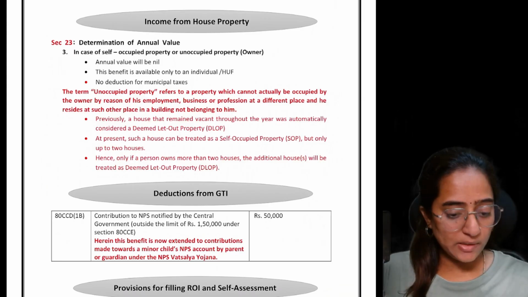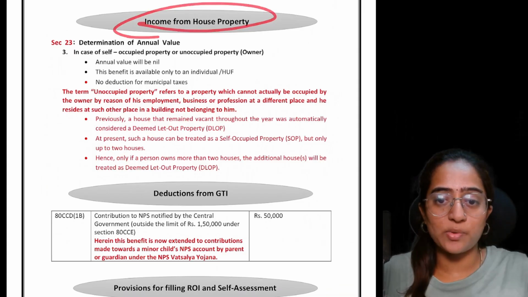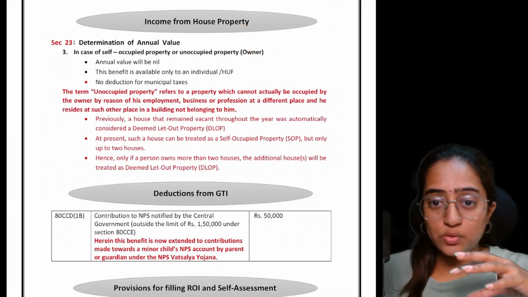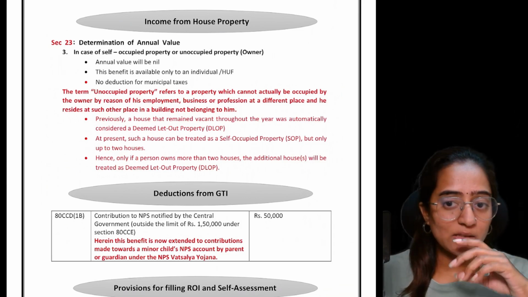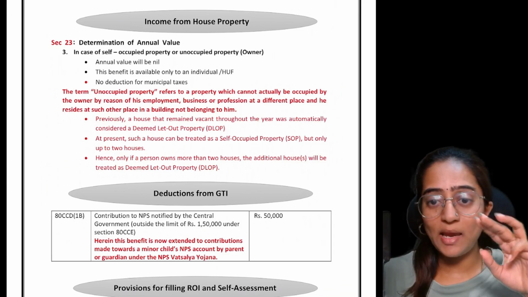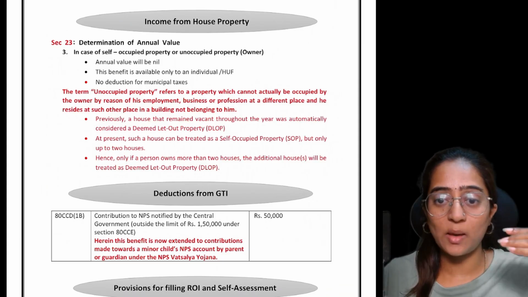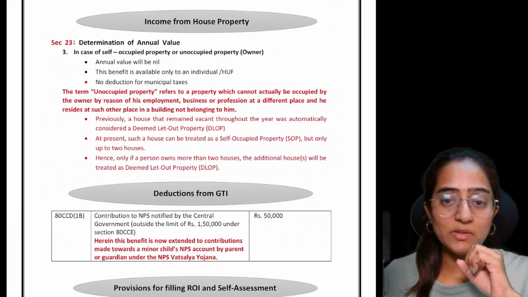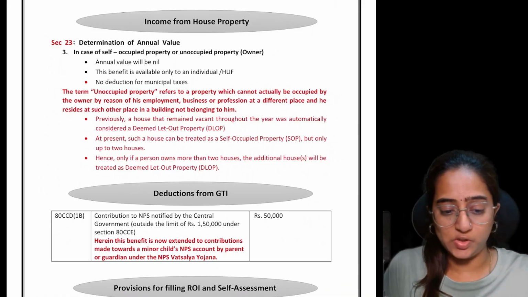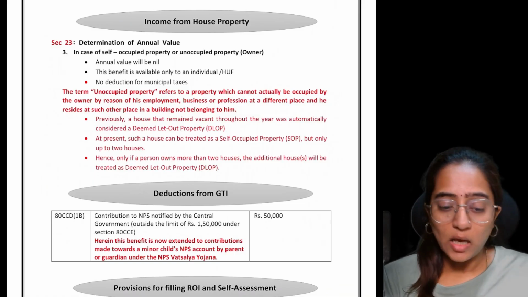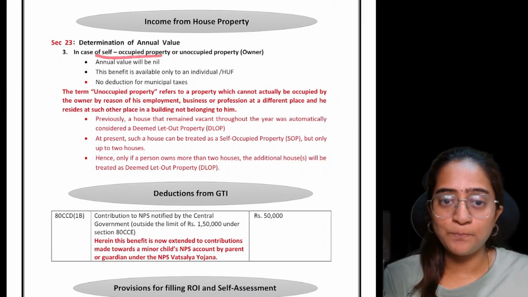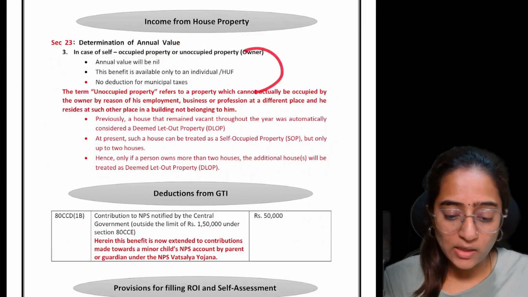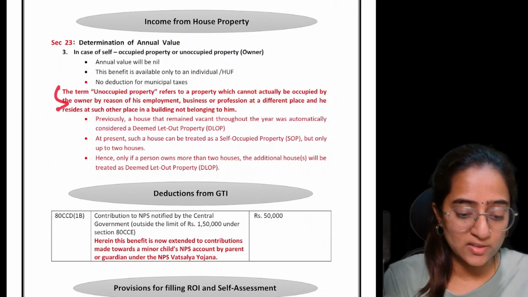So the next amendment is on income from house property. There is only one amendment in this. We knew the SOP properties, we can consider up to two properties as SOP, and automatically the third property would have been DLOP, right? There is one amendment that has come up which will help in practical life situations also, wherein the definition of the unoccupied property has been changed. This is the actual amendment.